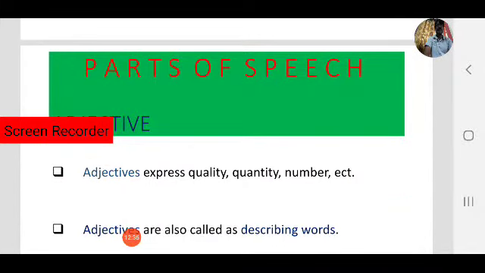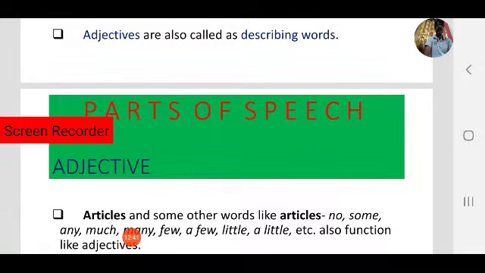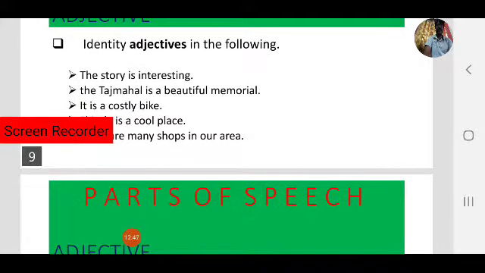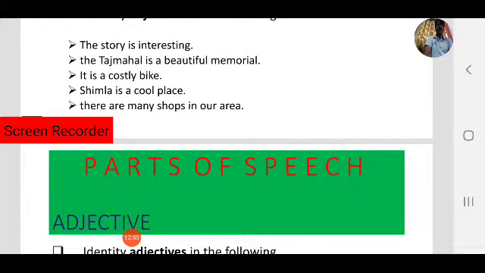They express quality, quantity, number, etc. And also they describe the nouns or pronouns. Let's observe the example sentences and find out the adjectives.